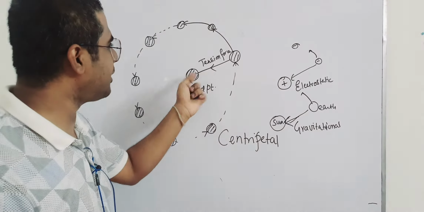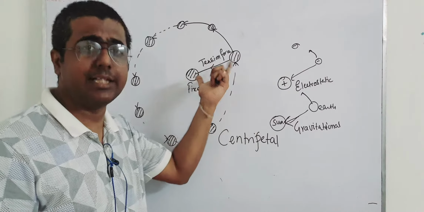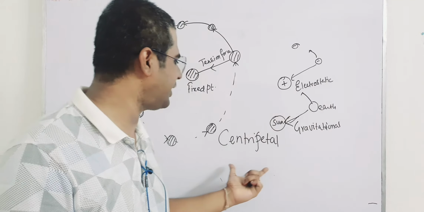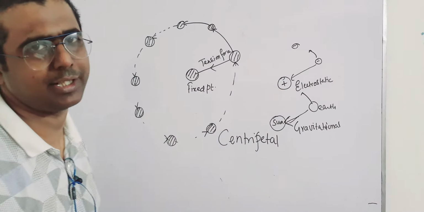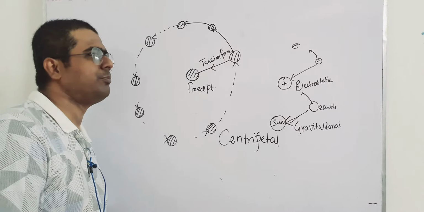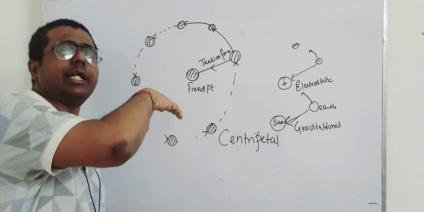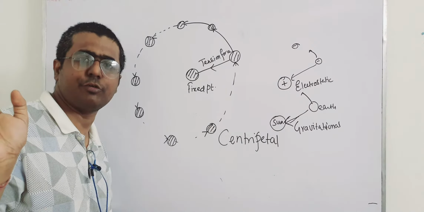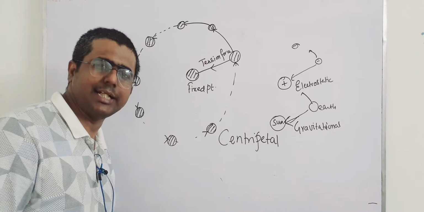So in case of a string like this, centripetal force is provided by the tension force. In case of plus and minus charges, electrostatic force provides the centripetal force. In case of heavenly bodies, gravitational force provides the centripetal force. So this attractive force, in between a fixed point and a body moving in circular motion around that fixed point, is called centripetal force. Examples are there, you can take anyone. This is a centripetal force.